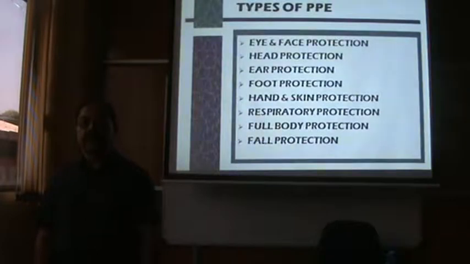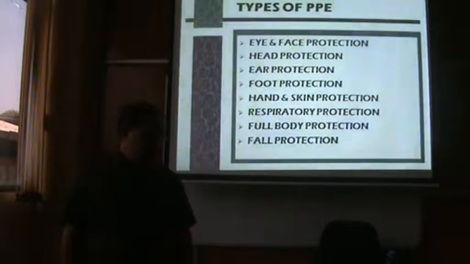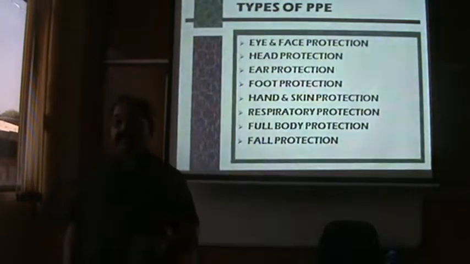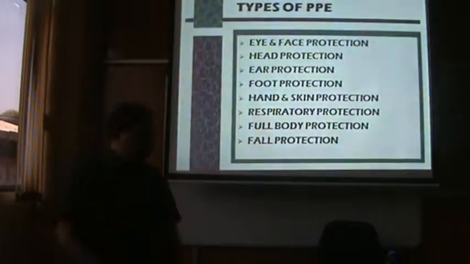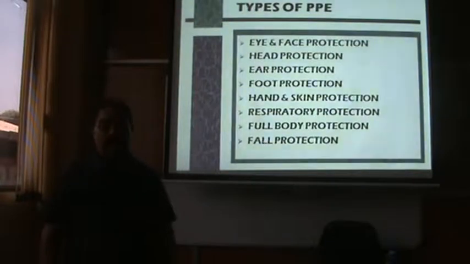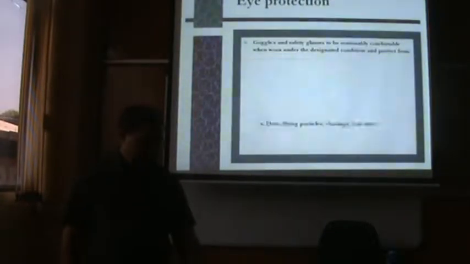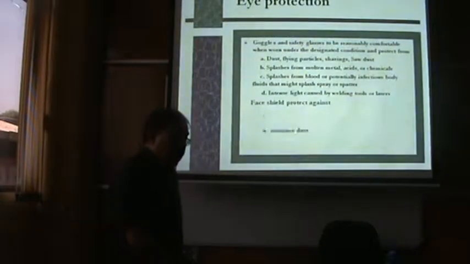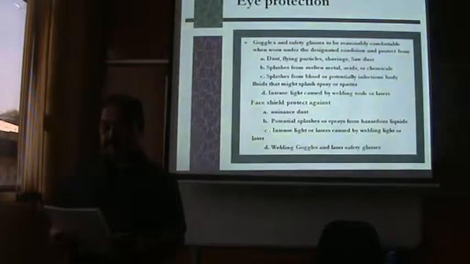There are different types of PPEs: eye and face protection, head protection, ear protection, foot protection, hand and skin protection, respiratory protection, full body protection and fall protection. We are going to discuss one by one. I am going to discuss with some handouts. Eye protection: we are using safety glasses and goggles.